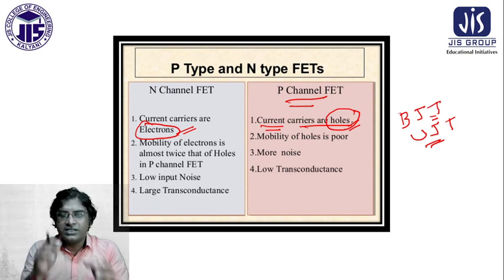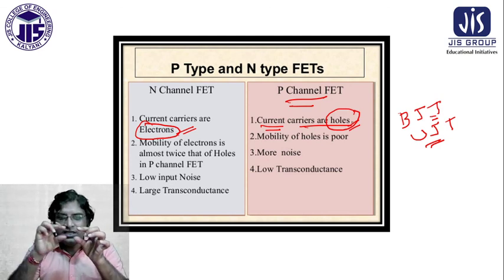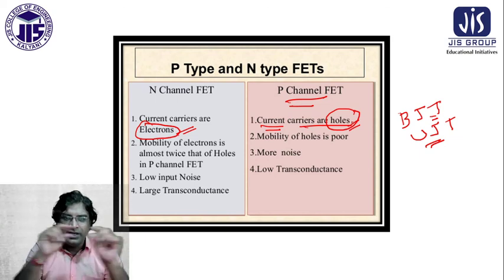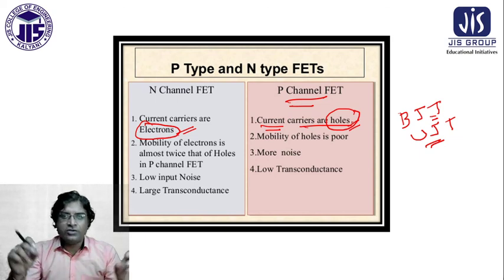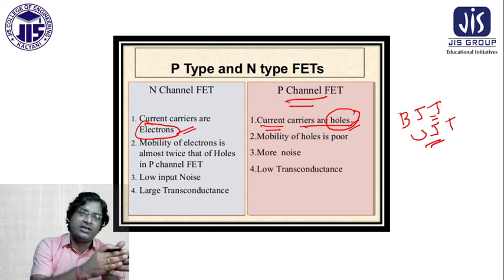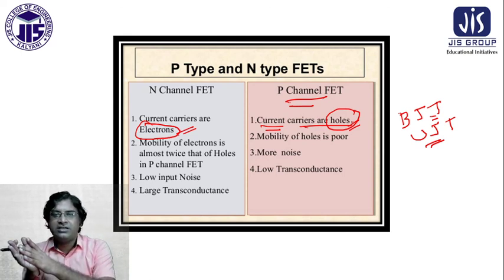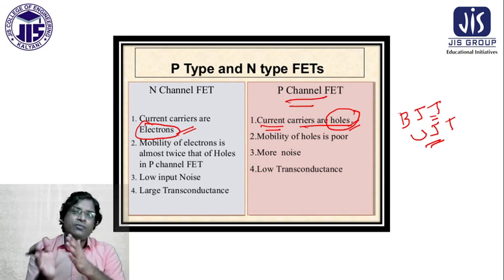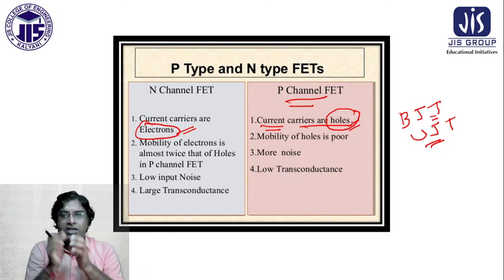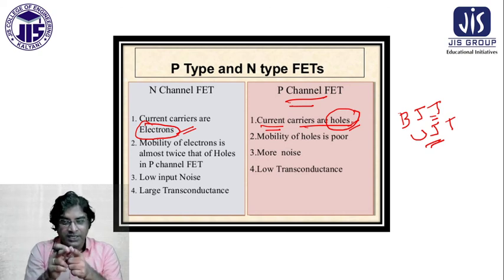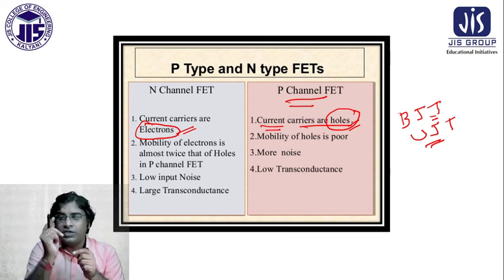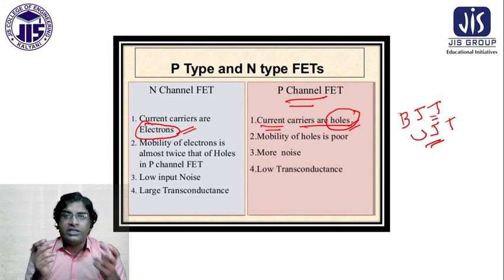Why? Because in the P channel the majority carrier is a hole, and in the N channel the majority carrier is the electron. So the current carrier in the N channel is the electron, and in the P channel is a hole. So UJT and BJT, both of these are very important. This FET is called UJT because only one carrier, hole or electron, acts in the working. So for that reason it is UJT.